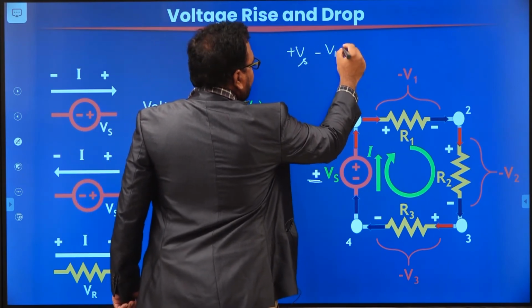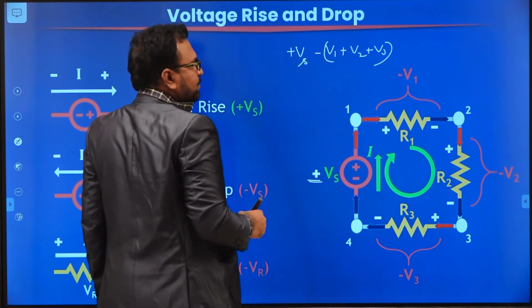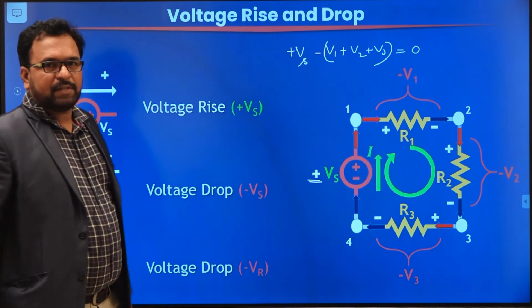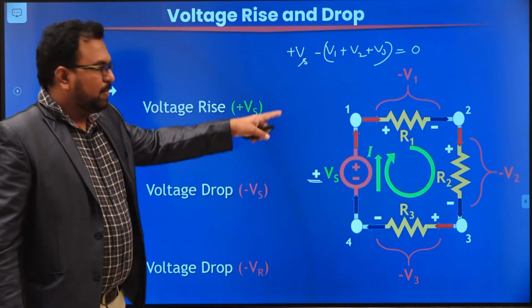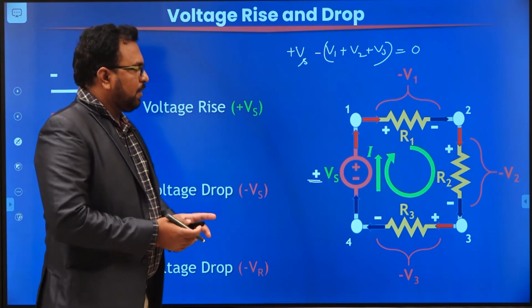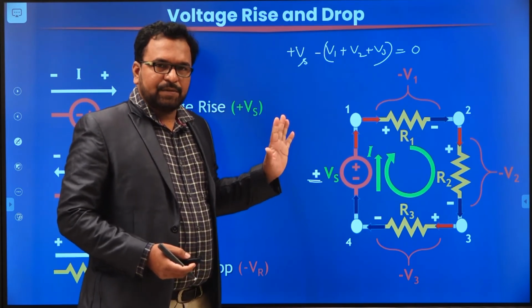The drops are nothing but V1 plus V2 plus V3, all with minus signs, equal to 0. That's how you can apply KVL: sigma of all the voltages equal to 0. Okay. Now you are very much clear about this KVL, voltage rise and voltage drops.